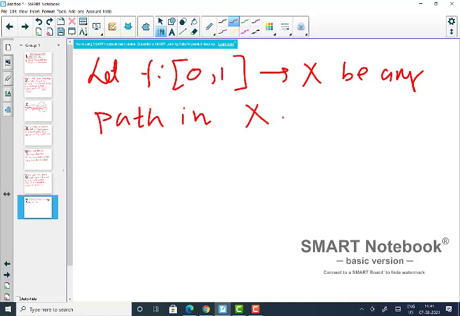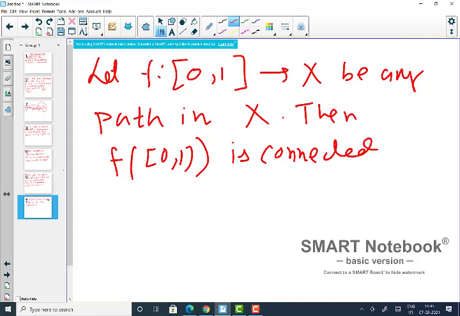Then what is the image of f? This is a continuous map, and the continuous image of a connected set is connected. [0, 1] is connected inside R with respect to the usual topology.